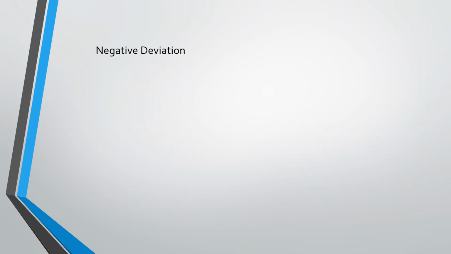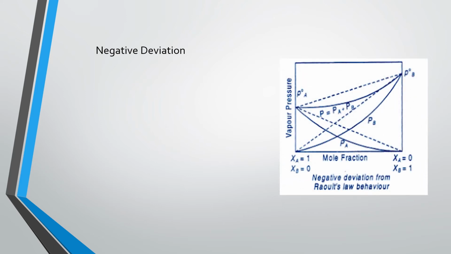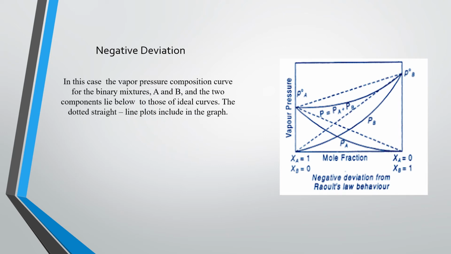Now, what is negative deviation? System showing negative deviation from Raoult's law. So this is called a non-ideal solution, for example, water and hydrochloric acid. In this case, the vapor pressure composition curve for binary mixture A and B, and the two components lie below those ideal curves, and the dotted straight line plot in this graph.